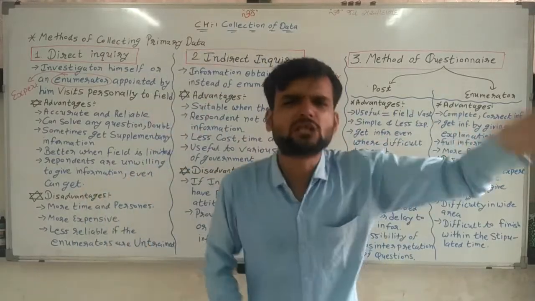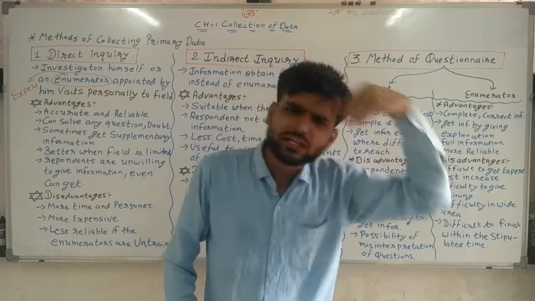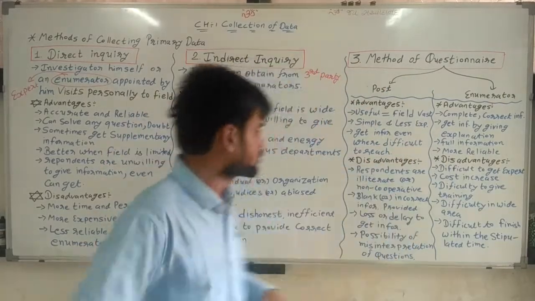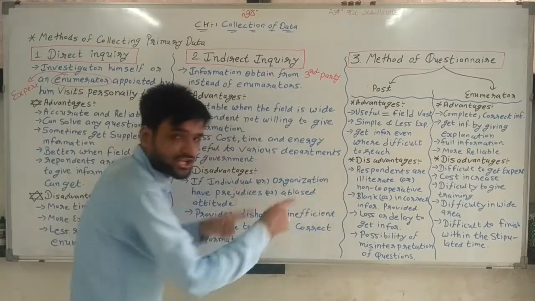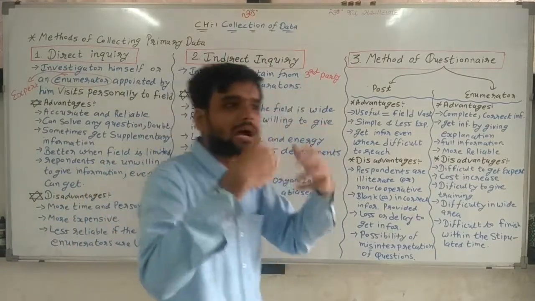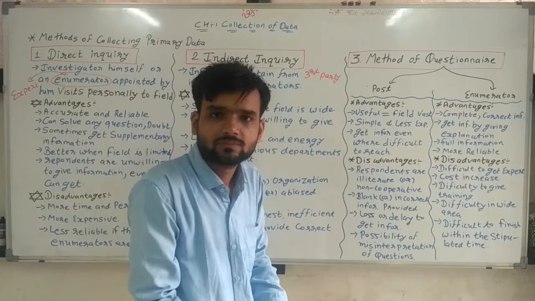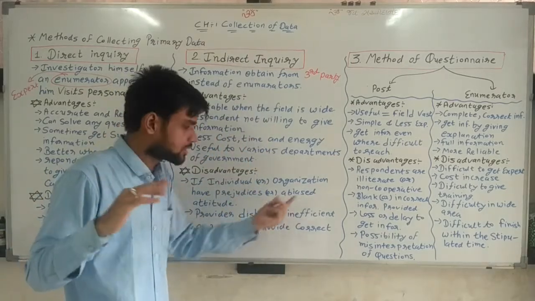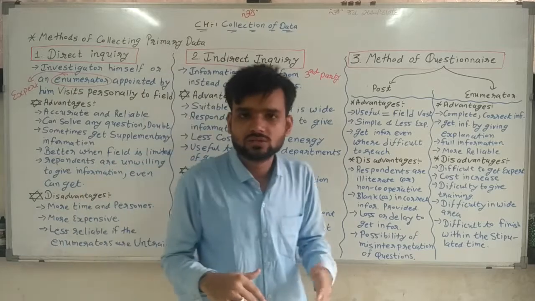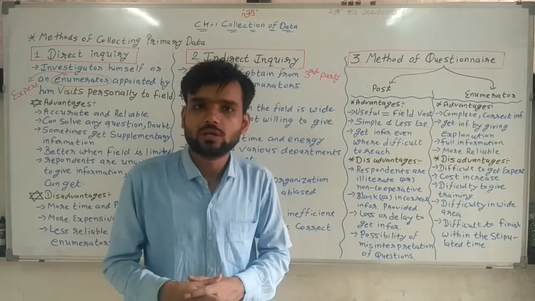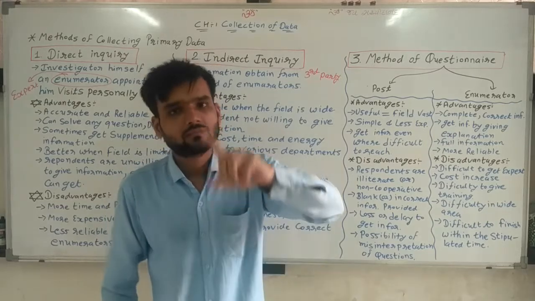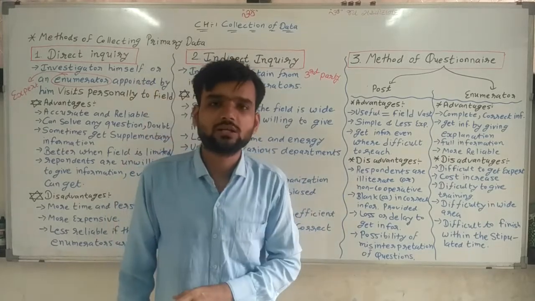Sometimes we have the prejudice that this person is the best person, he cannot do anything wrong. That is also prejudice. Suppose the organization to whom I have given work is in a prejudiced or biased situation, at that time wrong information can be collected.